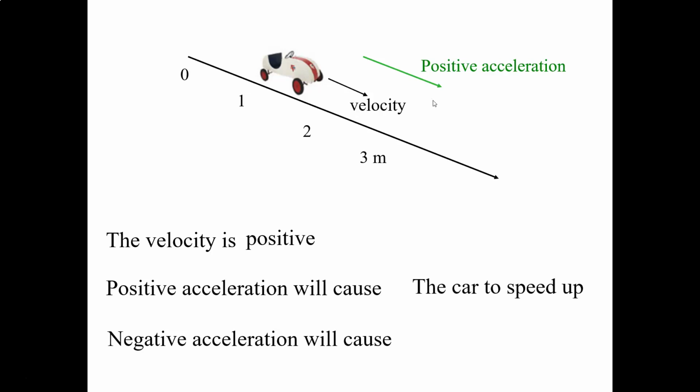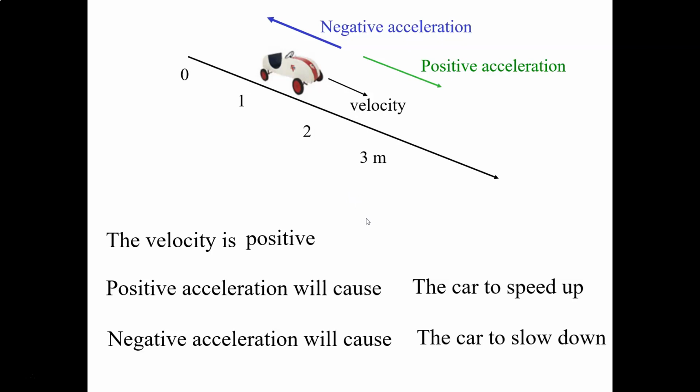Well, we're going to speed up. Okay, so positive velocity, positive acceleration causes the speed up. Now, if we accelerate in the negative direction, which means I'm moving to the right, and then I'm getting pushed to the left, that's going to cause my velocity to decrease. So I'm going to slow down. So a positive velocity and a negative acceleration will cause me to slow down.